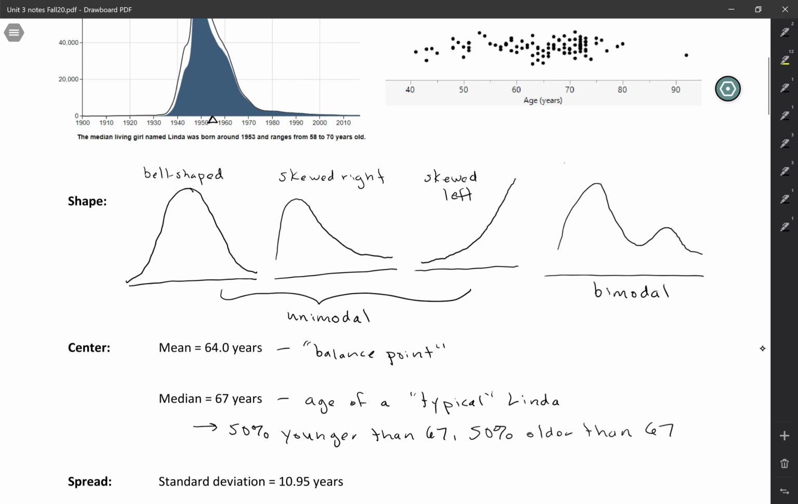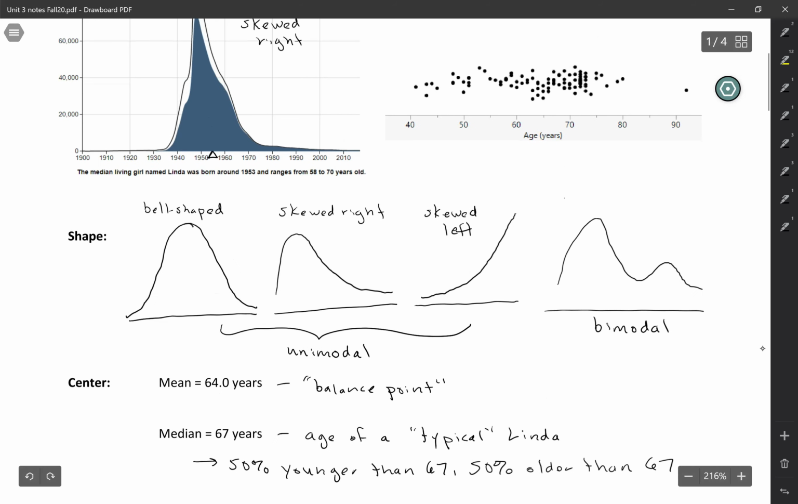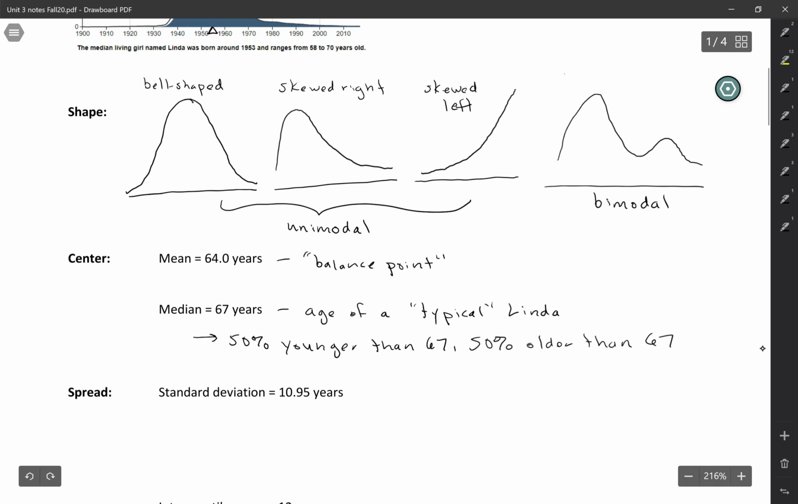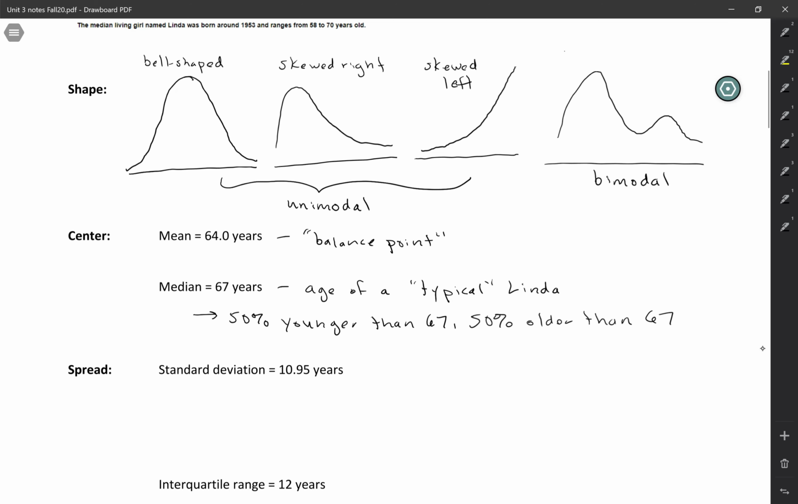What about the spread of this distribution? This is another way of thinking about if you were trying to guess this person's age, how accurate could you be? Because how spread out are these people? So we're going to again talk about two different measures of spread. One is the standard deviation. The standard deviation is 10.95 years.